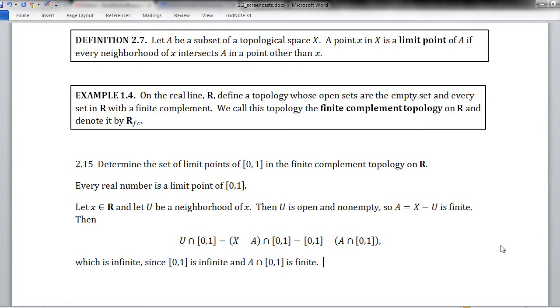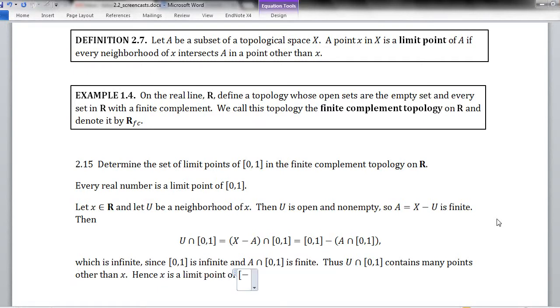All right, well, now we're done, right? Because we just needed to make sure that this intersection contained some point other than x. But actually, it has infinitely many points in it, so it has a lot of things besides x. So thus, U intersect interval from 0 to 1 contains many points other than x. Hence, x is a limit point of our interval. Okay. And x was just an arbitrary real number, so we've shown that every real number is a limit point of this interval.